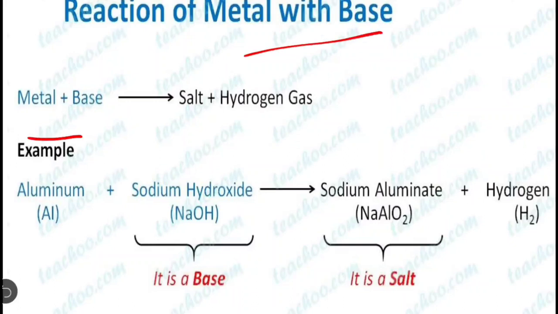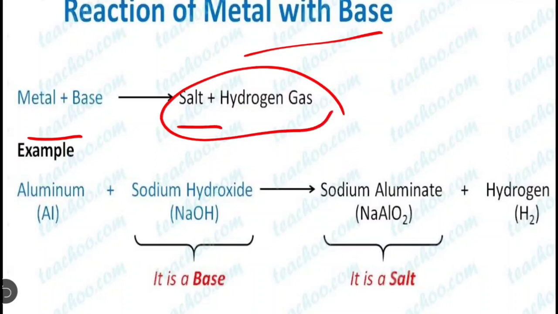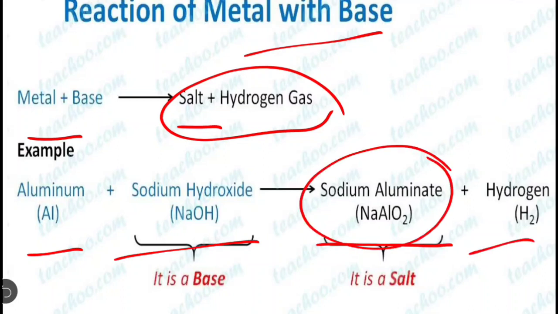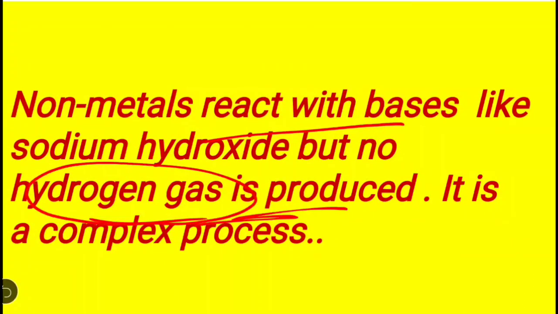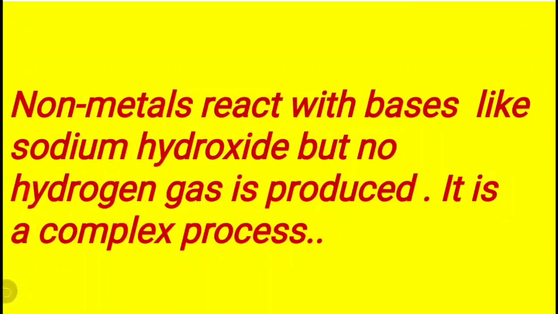When a metal reacts with a base, it will form salt and hydrogen gas, similarly to metals with acids. So aluminium plus sodium hydroxide will form sodium aluminate, and hydrogen gas is released. Next, non-metals. Non-metals react with bases like sodium hydroxide, but no hydrogen gas is released. So it is actually a complex process.